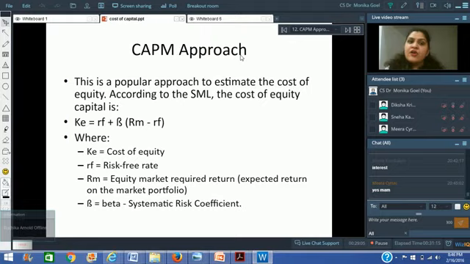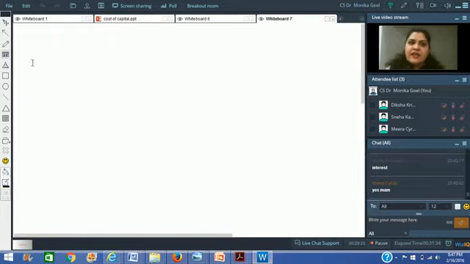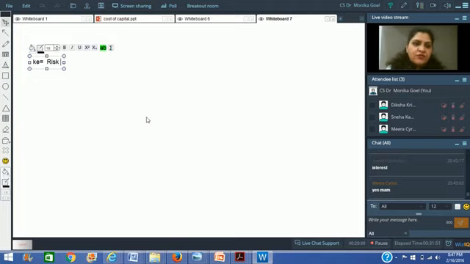What is this capital asset pricing model? Capital asset pricing model tries to find out the cost of equity, right? Now, as per this particular model, cost of equity, which I would be discussing with you later also when I discuss security analysis, is equal to risk-free rate plus beta multiplied by return on market minus risk-free rate. Now, how are we trying to find out the cost of equity? See, what are you going to give to your equity shareholders? You would give them at least the risk-free rate, which anybody would give even to the bond, to the government securities or to the treasury bills.